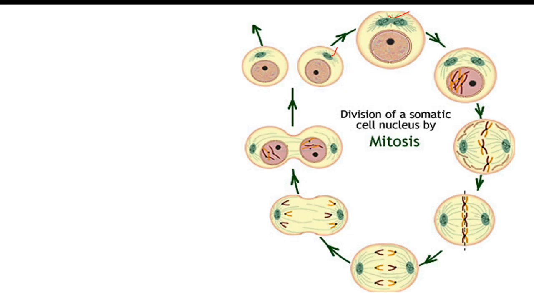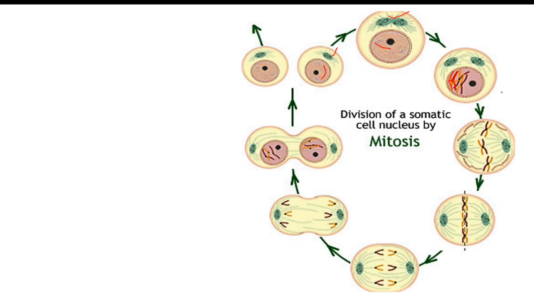So here the chromatin is present, having a single chromatid in it, and here it is doubled. Two chromatids are present in each chromosome like this. So this happens in the S phase, centriole duplication and chromosome replication.